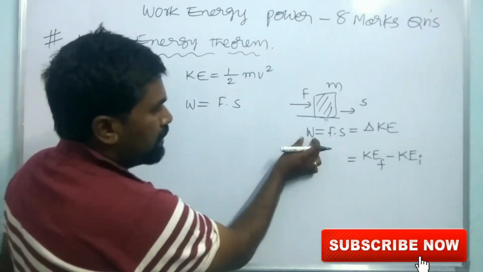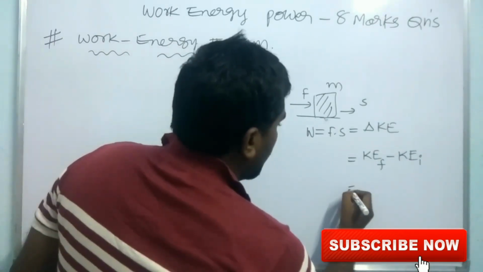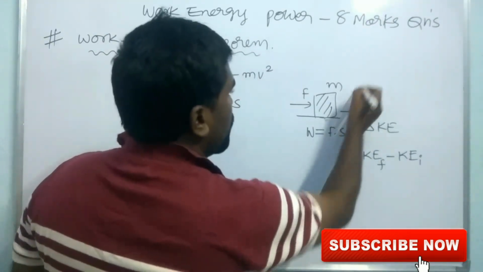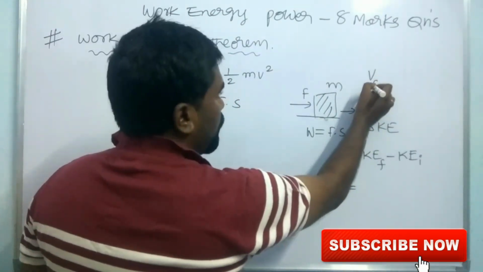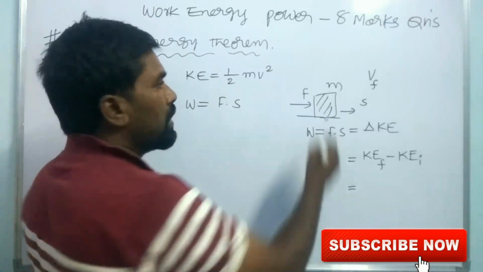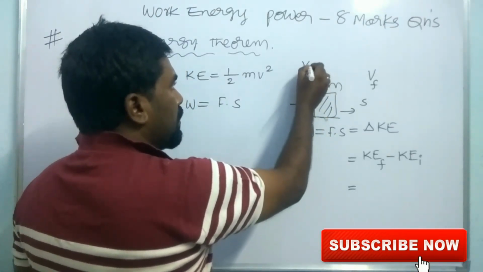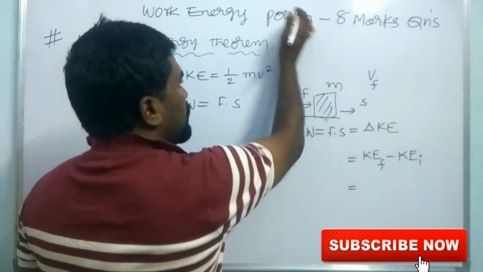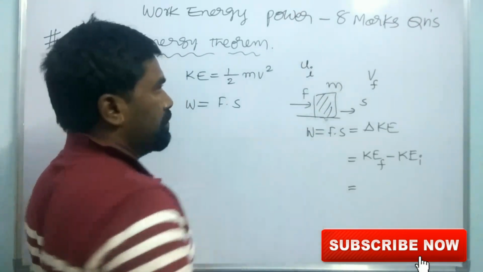So here the work done is equal to the change in its kinetic energy. What is the final velocity of the body here? Let it be V or Vf. The initial velocity is Vi, or U.